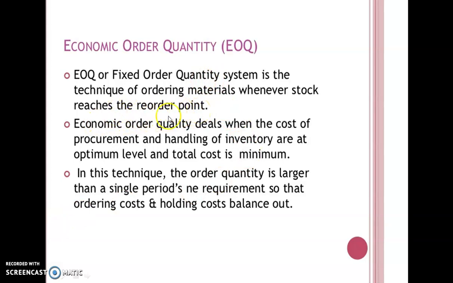When the stock reaches a reorder level, suppose we are placing 500 items, so it is a fixed quantity at a fixed period. Every 15 days we have to place 500 items, and when it reaches 350 items we have to place an order, that is called the reorder point. 350 is the reorder point and 500 is the EOQ. So economic order quantity deals with the point when the cost of procurement and cost of handling inventory are at the optimum level and total cost is minimum.